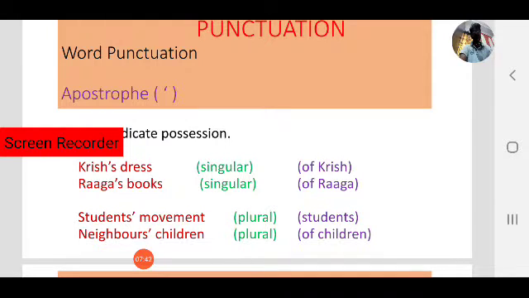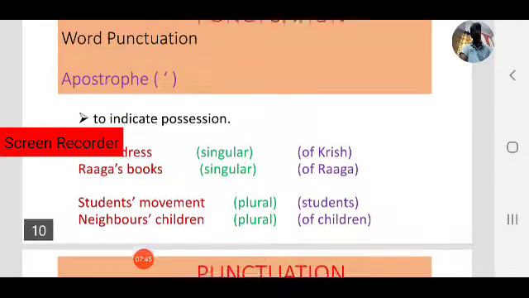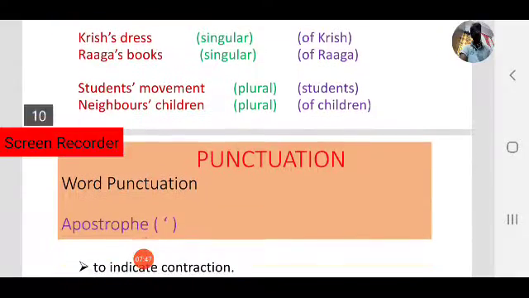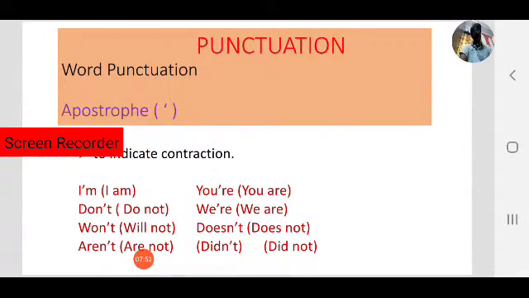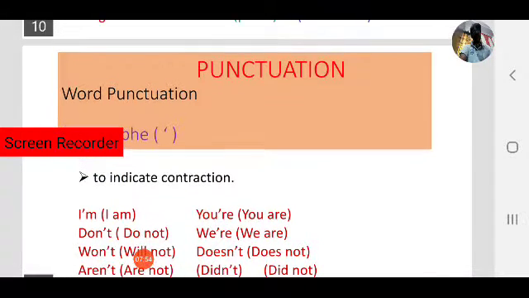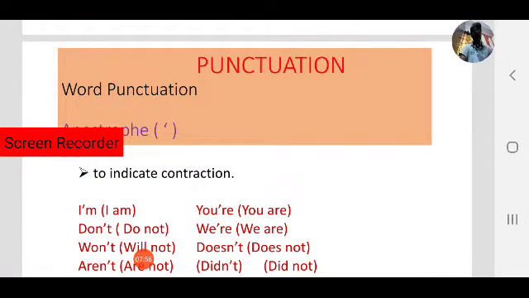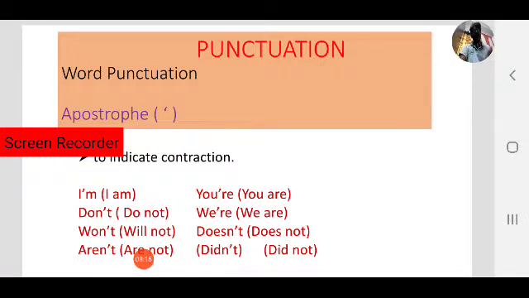Note down these points. That is possession. Next, in the second case, the apostrophe is used to indicate contraction. Contraction means short form. For example, I'm is the short form of I am. So observe, I apostrophe m. Next, you're, short form of you are.